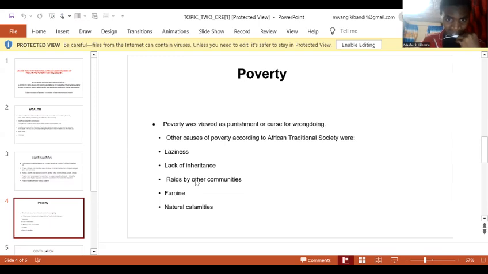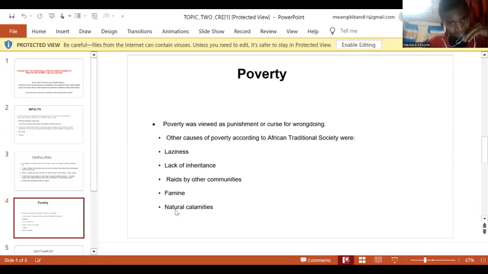The other one was raids by other communities. Communities were capable of raiding others, thus leading those communities into poverty. Famine is another cause of poverty. When there was famine, there was no food, and that was poverty.